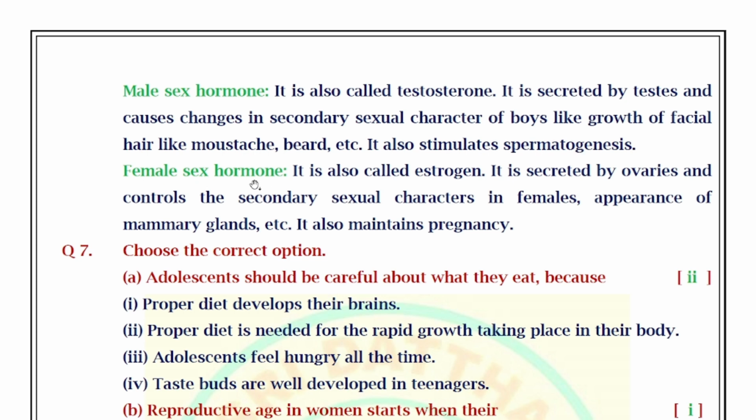Now coming to female sex hormone, it is also called estrogen. It is secreted by ovaries and controls the secondary sexual characters in females, appearance of mammary glands, etc. It also maintains pregnancy. So these are the sex hormones present in adolescents, boys and girls.